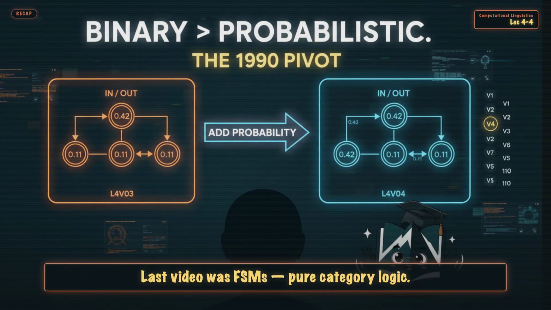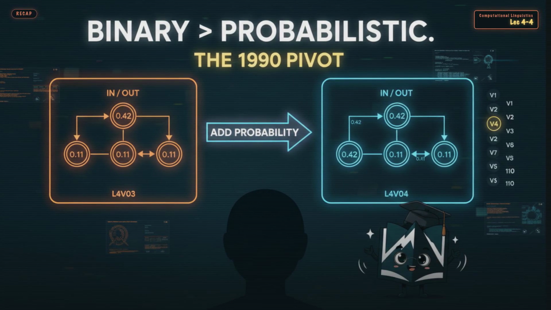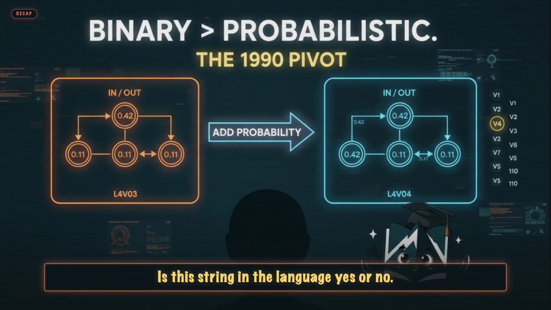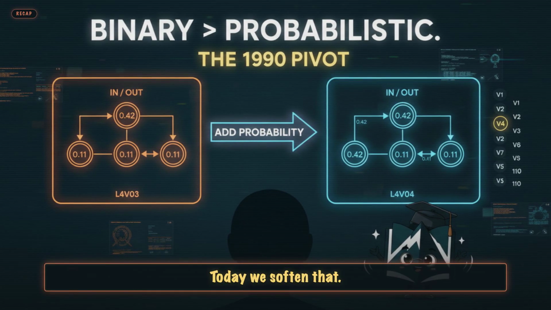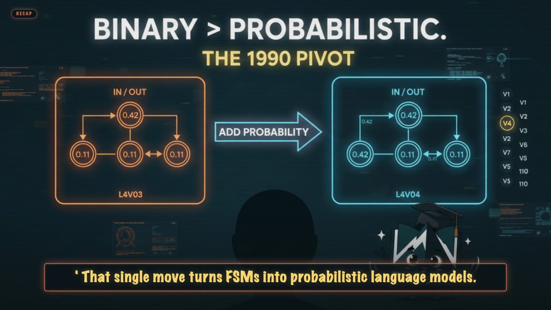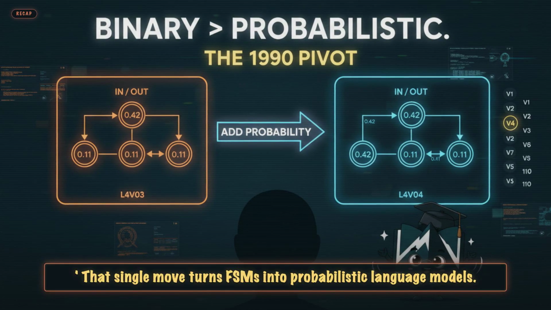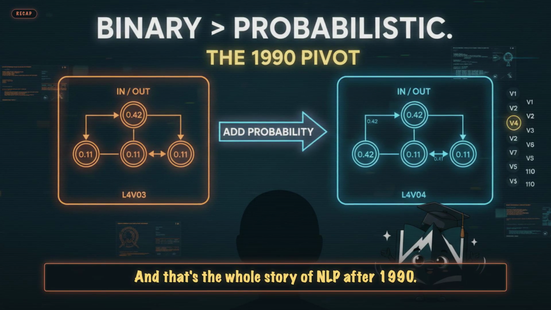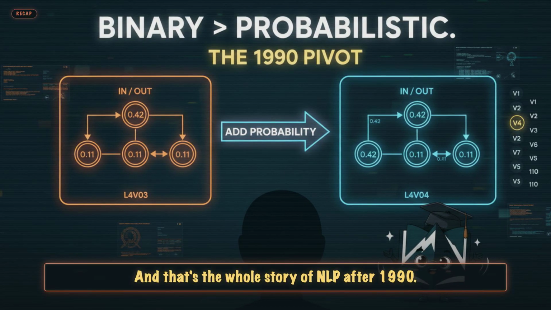Last video was FSMs. Pure category logic. Is this string in the language, yes or no? Binary. Today we soften that. Instead of yes or no, we ask how likely. That single move turns FSMs into probabilistic language models, and that's the whole story of NLP after 1990.